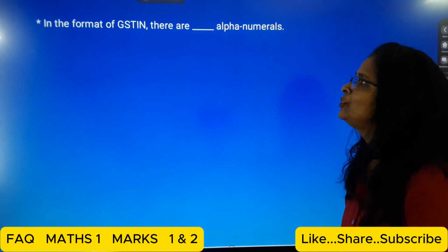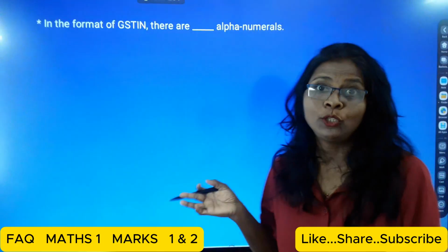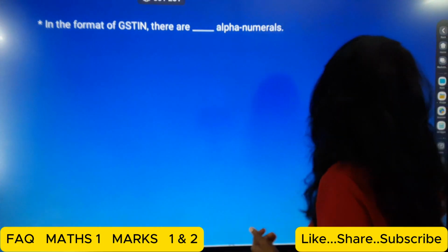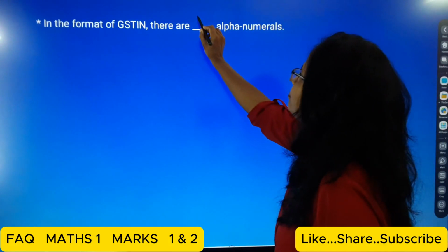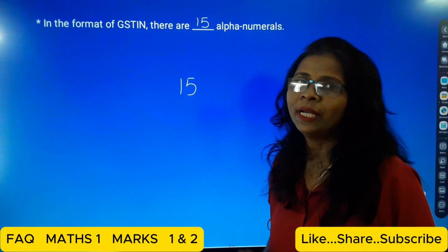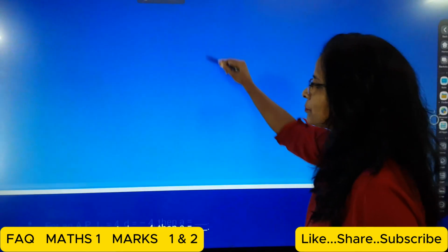In the format of GST, there are dash alphanumerals. Yes, we know that there are 15 alphanumerals. Okay, the next one, students.